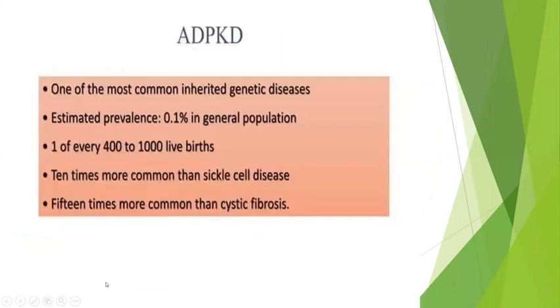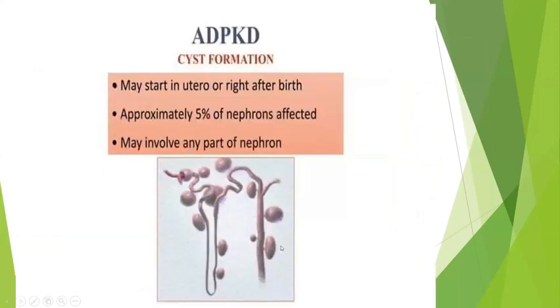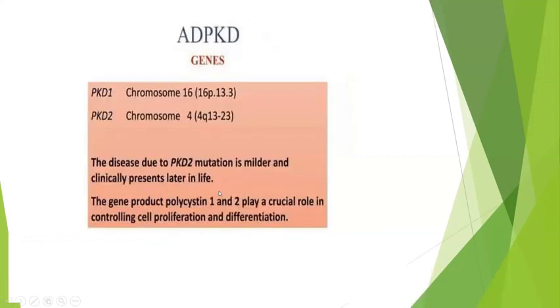This is one of the most common, and it is usually adult autosomal dominant polycystic kidney disease. It is associated with cystic fibrosis or with sickle cell disease. Here, from in utero itself, the complete nephron will be replaced by multiple cysts. There are two genes responsible for polycystic kidney disease: the mutation is usually in polycystin 1 or polycystin 2, which play an important role in proliferation and differentiation.